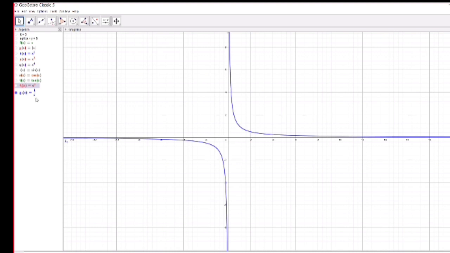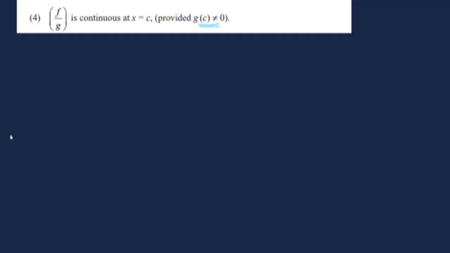1 by x is not defined at x is equal to 0, isn't it? When the denominator is 0, the function is not defined. The domain of this function will be the set of real numbers minus 0. So in that domain, the function is continuous. Over all the set of real numbers, it is not continuous. But if you define the domain as R minus 0, the function is continuous.